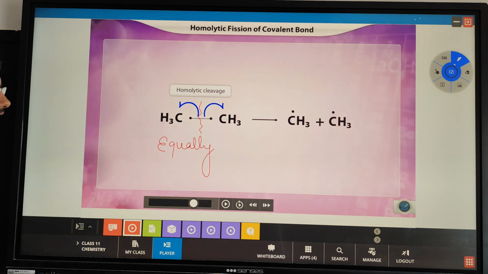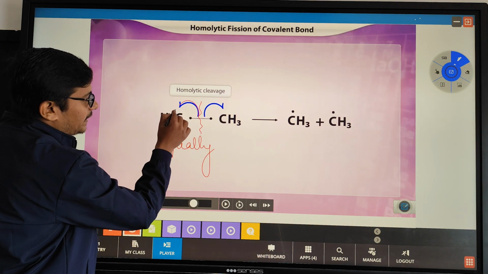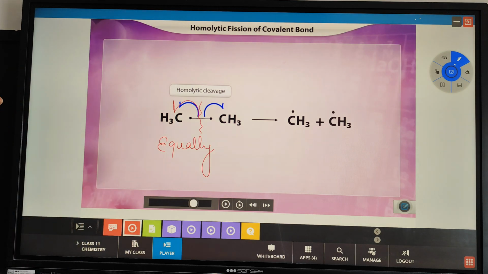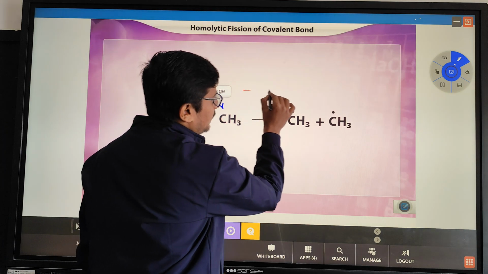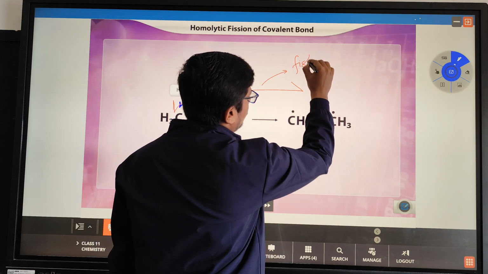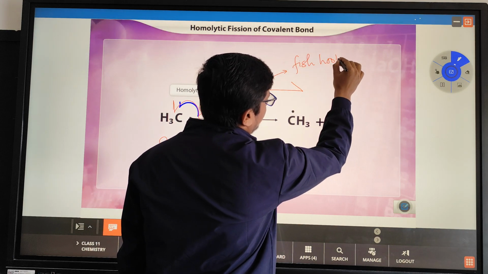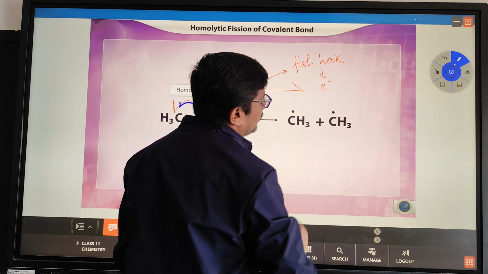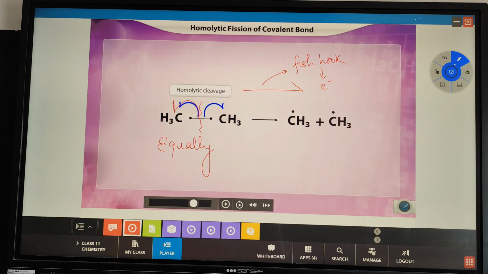2 electrons. So you can see a new type of arrow is being drawn to explain the movement of electron. This arrow having just a single half is called a fish hook. What does fish hook mean? It just represents that a single electron is being transferred to a particular group or species.